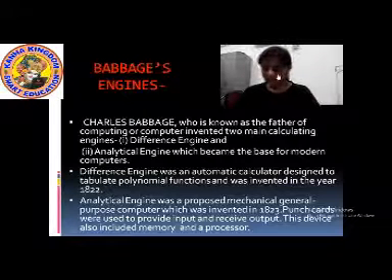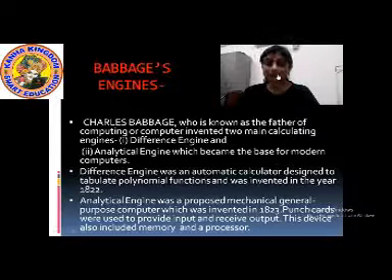This device was invented in the year 1823. The difference engine was invented in 1822 and this analytical engine in 1823.